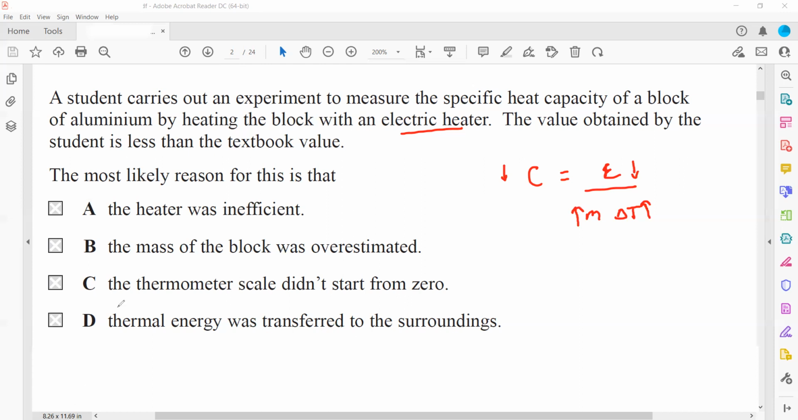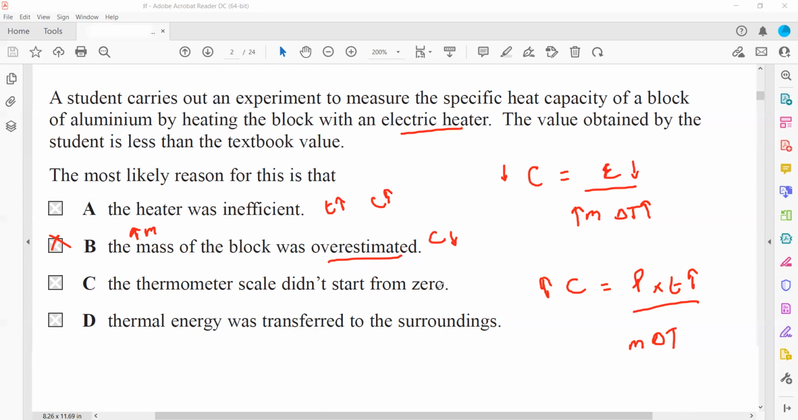The heater is inefficient. If the heater is inefficient, because we supply heat energy using an electrical heater, the specific heat capacity is the energy supplied by the heater, power times time, divided by m times delta theta. So if the heater is inefficient, it means it will work for a longer period of time. So if the time increases, then the specific heat capacity value should increase. But when the mass is overestimated, like a higher value of mass is estimated, then the specific heat capacity will be lower.